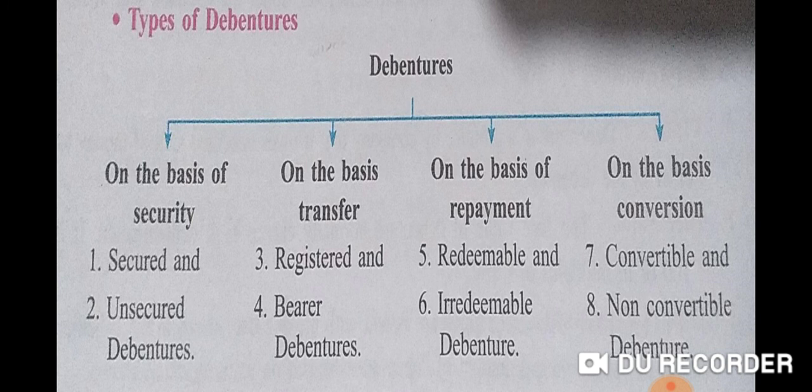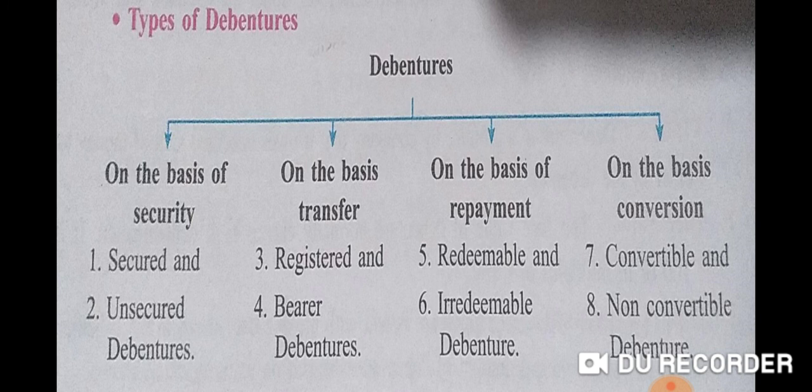Payment of interest is made by means of coupons attached to debenture certificate. So debenture certificate means what? Whenever debenture holders get the debentures, as a proof of holding debentures, debenture holders get debenture certificate. So to debenture certificates there are certain coupons attached for the payment of interest. Next type, on the basis of repayment. Type number 5, redeemable debentures.